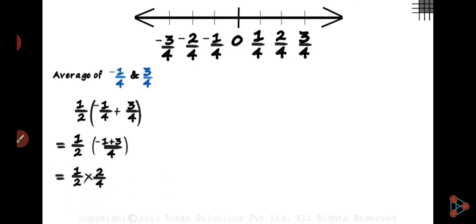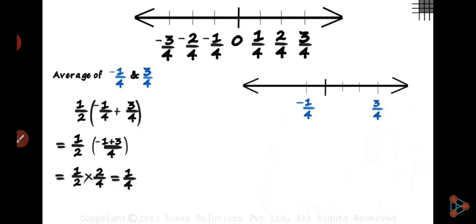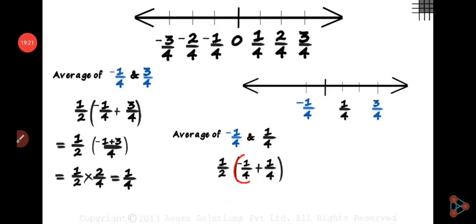Cut it down, 2 and 2 cancel, and we are left with 1 by 4. So between minus 1 by 4 and 3 by 4, what do we get? 1 by 4. One more method is this. If you want to find any number in between, you can find it this way. Understand? If you want a number between minus 1 by 4 and 1 by 4, average it, so your answer is 0. See here, in between these two numbers you see only 0.